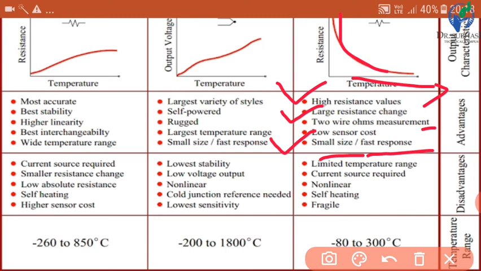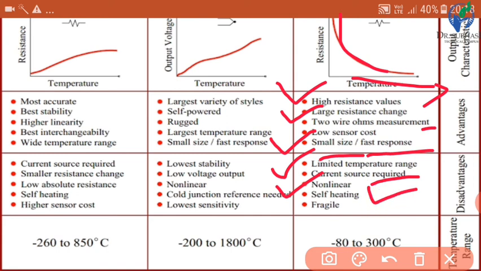Now what are the disadvantages? Limited temperature range, then current source required. It is not an active transducer, so a current source is required. Then non-linear characteristics that we have seen above. Then self-heating.